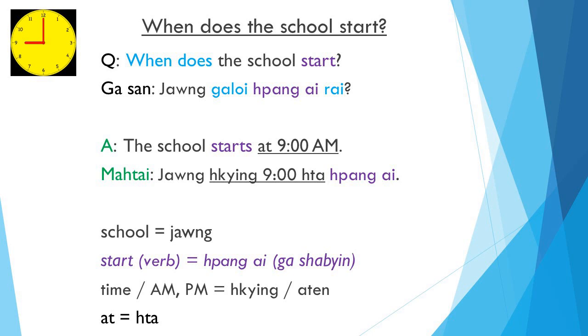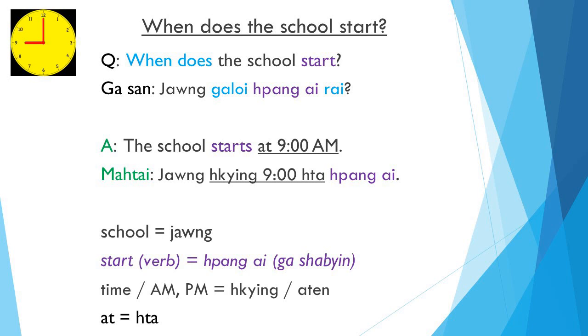Question: when does the school start? Gasan jong gloi phang ai rai. Start is the main verb, phang ai. When does gloi phang ai rai. School is jong. I think you keep following the same color, same meaning. I will repeat again. Question: when does the school start?